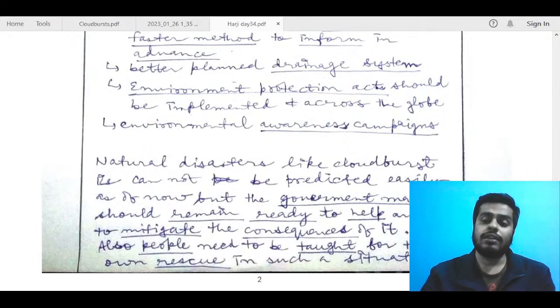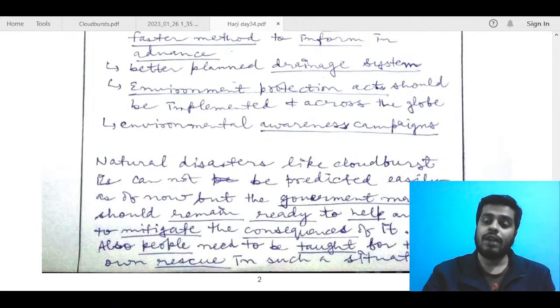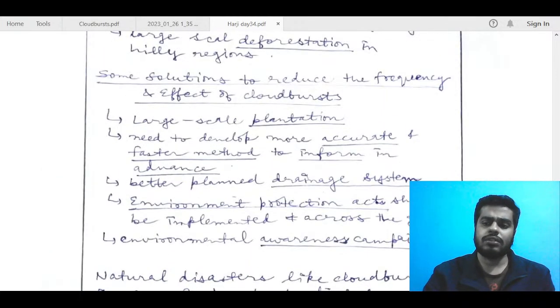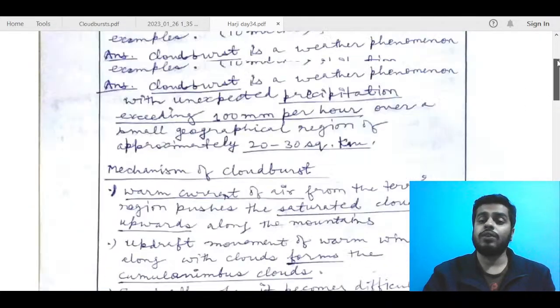So overall, I think you will get 4.5 in this answer. One of the main reasons why you will be deducted some marks is because you have not drawn a diagram. If you could have drawn a basic diagram, I think 0.5 marks more could have been given to you.